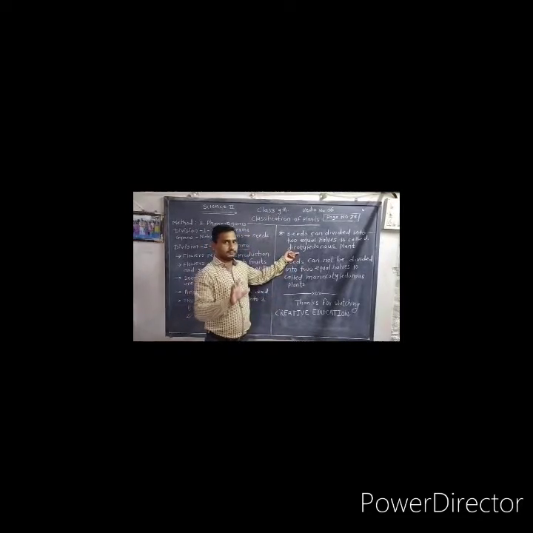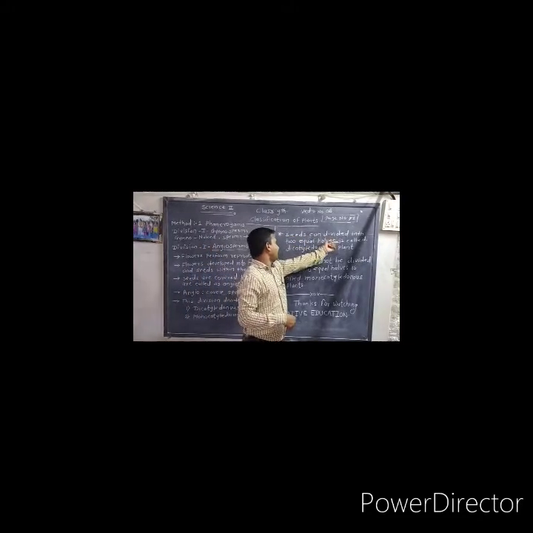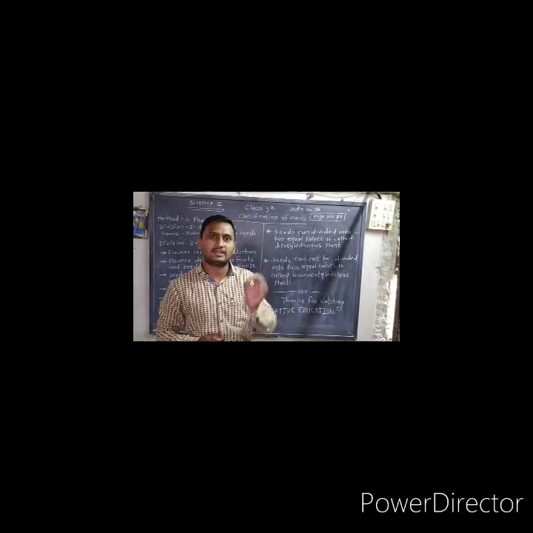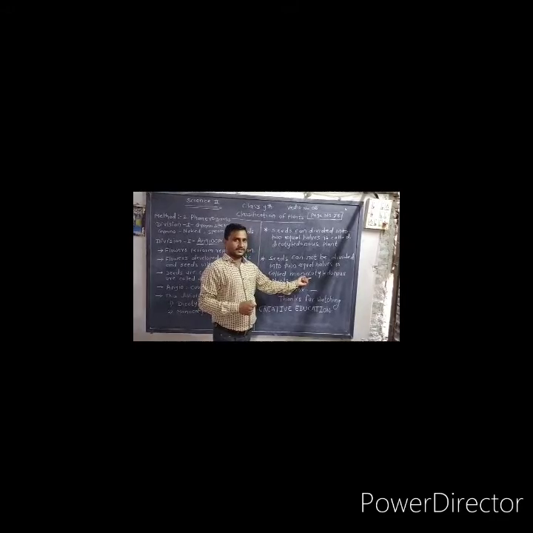So what is meant by dicotyledonous and what is meant by monocotyledonous? We are discussing that now. Dicotyledonous: seeds that can be divided into two equal halves are called dicotyledonous. Dicot means two parts. If the seed is divided into two equal parts, it is called dicotyledonous. The second one is monocotyledonous.